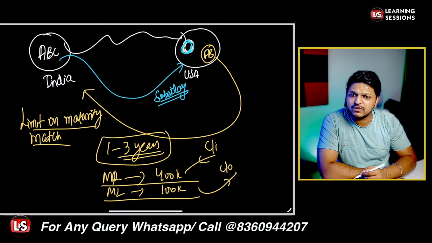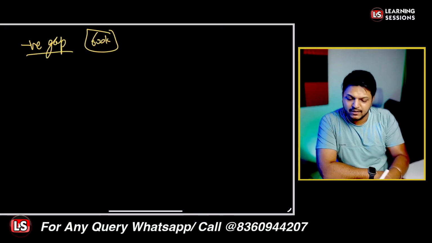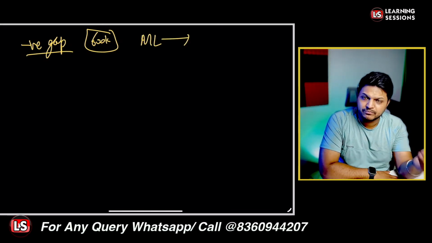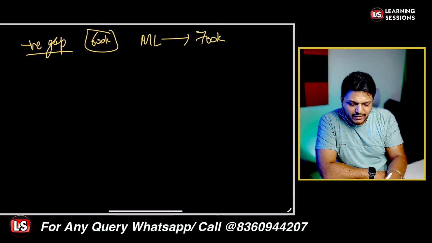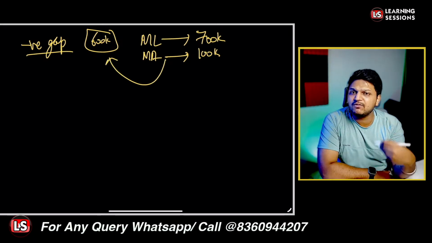When the cash inflow is more than the cash outflow, there is a positive gap. It's all simple, no issues in that. But what if there is a negative gap? Let's say there is a negative gap of 600k. We have maturing liabilities, the amount that we are going to pay, of 700k, and the maturing assets that you have are 100k. Now you have a gap of 600k, and that's a negative gap, right?